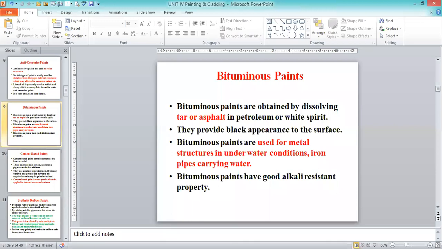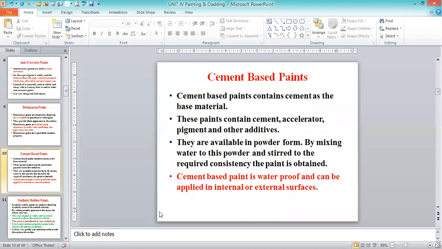Then cement based paints. Cement based paints are waterproof and can be applied on internal or external surfaces. The cement-based paints contain cement as the base material. You can see in the first point that cement is the base material.